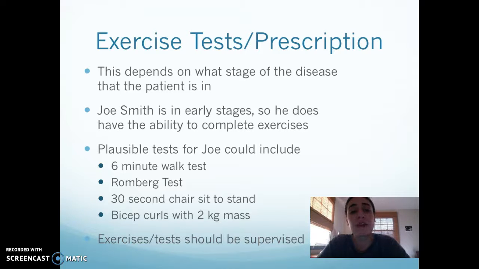So they wouldn't really be appropriate for someone in the late stages because they wouldn't be able to complete any of them and they would be in a lot of pain. But since Joe Smith is in the early stages, he has the ability to complete some tests and some exercises.